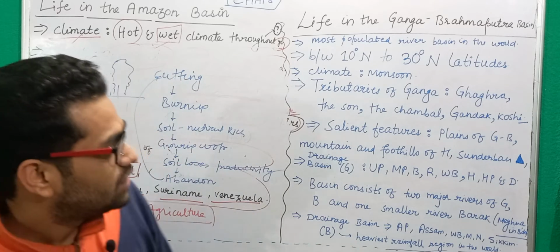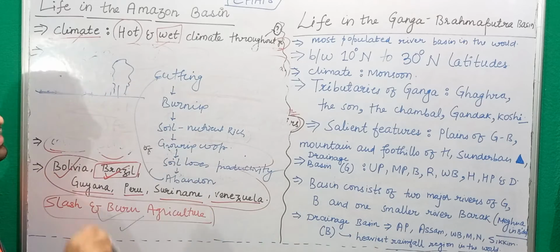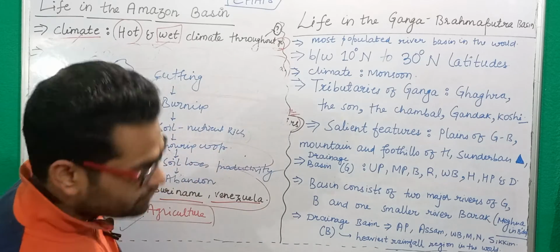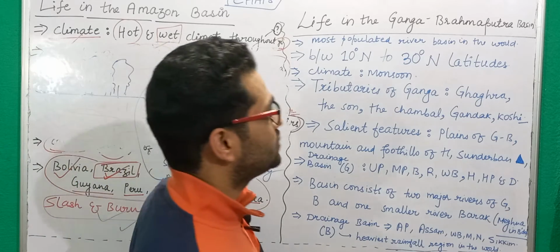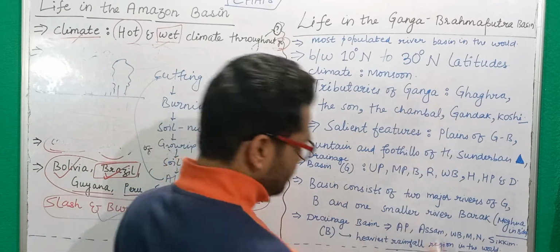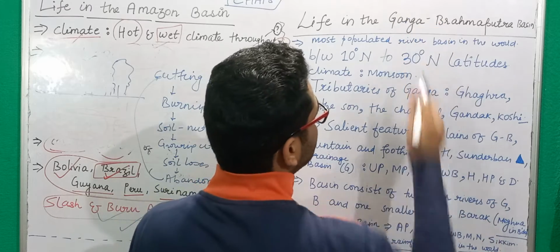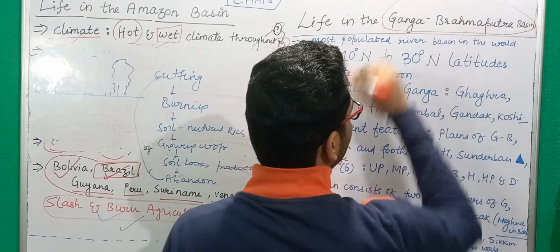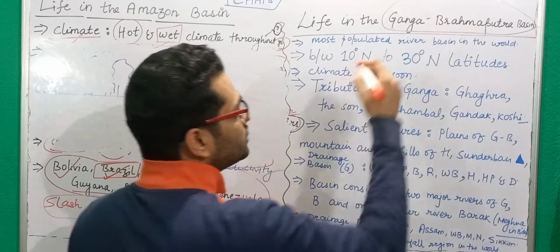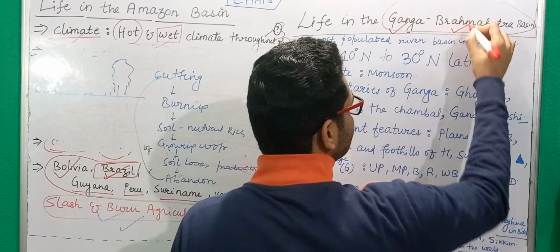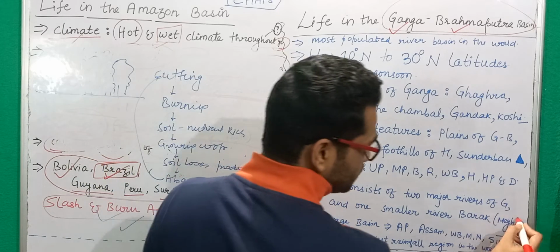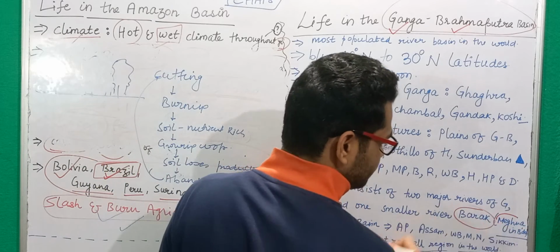Now let's move to our second topic, that is life in the Ganga Brahmaputra basin. When we say Ganga Brahmaputra basin, we are basically talking about three rivers. One is the Ganga, the second is Brahmaputra, which are major rivers, and the third one is the Barak river.